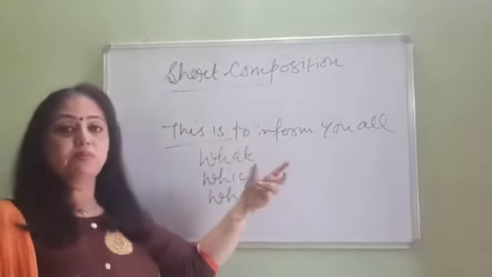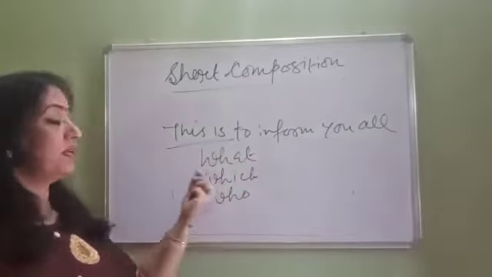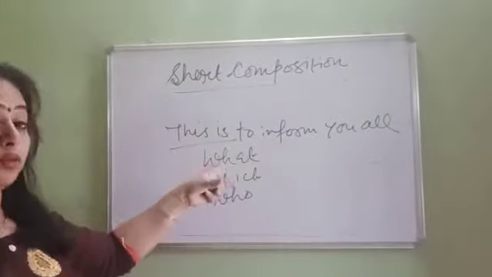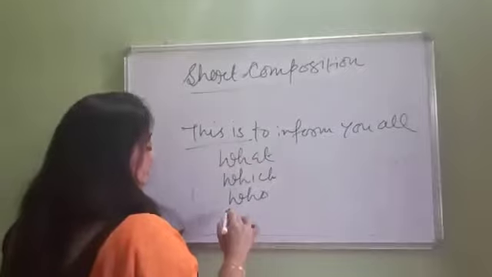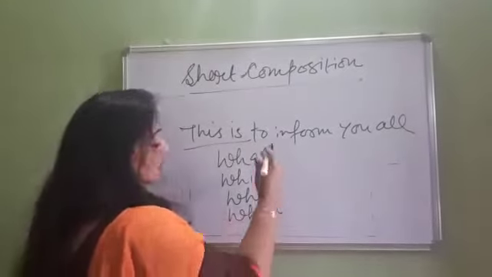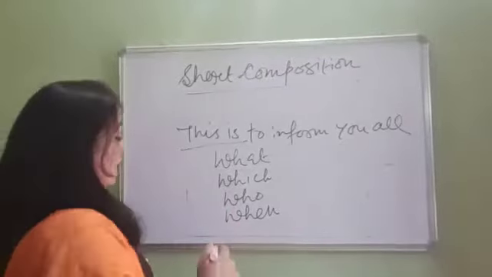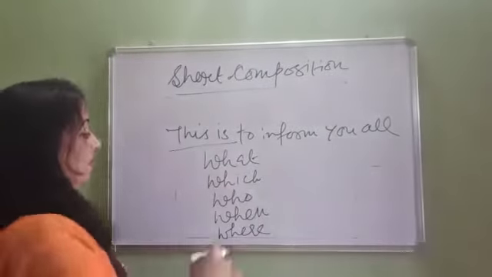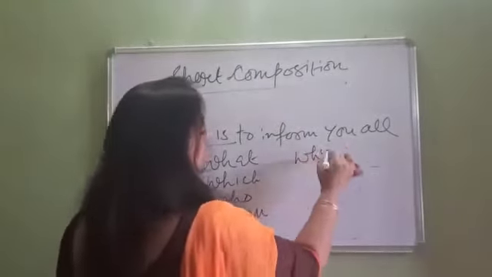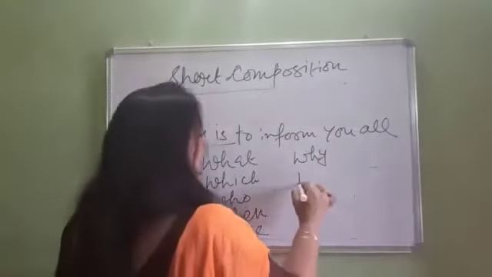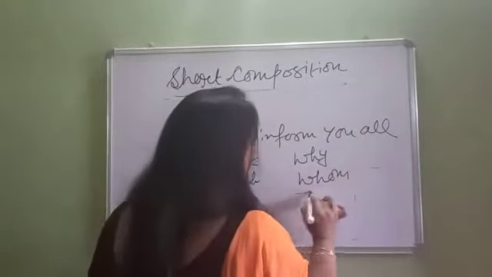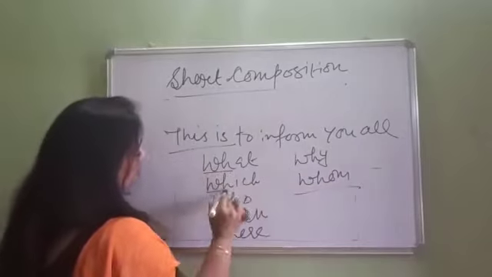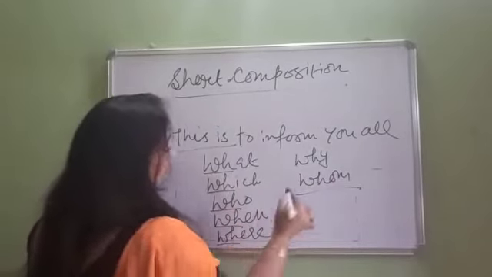Sometimes the person is not required. Then you will say when this thing is going to be organized, and where it is going to be organized, that is the place. Then coming to why, what is the purpose behind it, and then whom to meet. I have just counted these points.